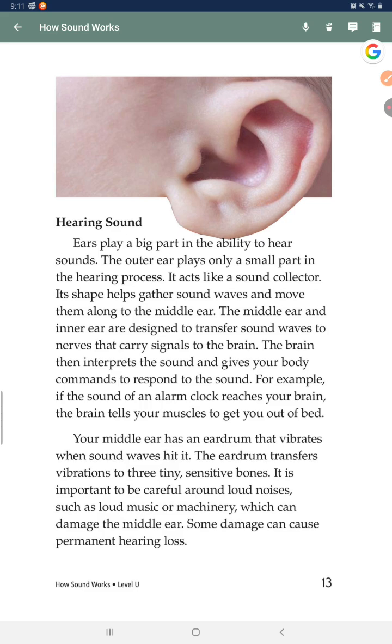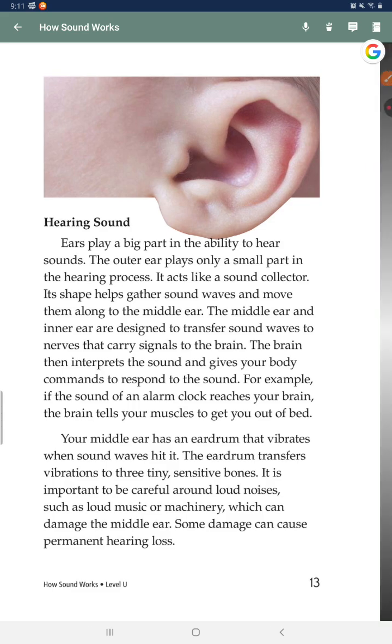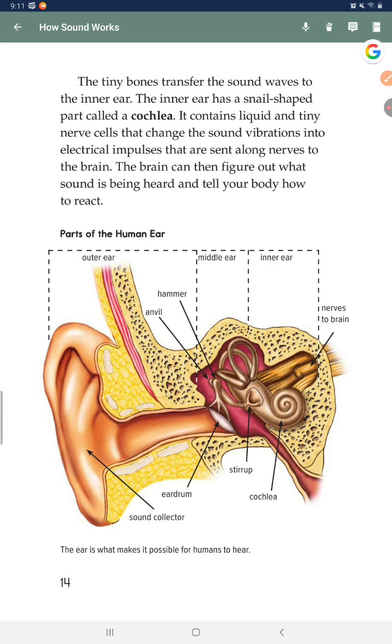For example, if the sound of an alarm clock reaches your brain, the brain tells your muscles to get you out of bed. Your middle ear has an eardrum that vibrates when sound waves hit it. The eardrum transfers vibrations to 3 tiny sensitive bones. It is important to be careful around loud noises, such as loud music or machinery, which can damage the middle ear. Some damage can cause permanent hearing loss.